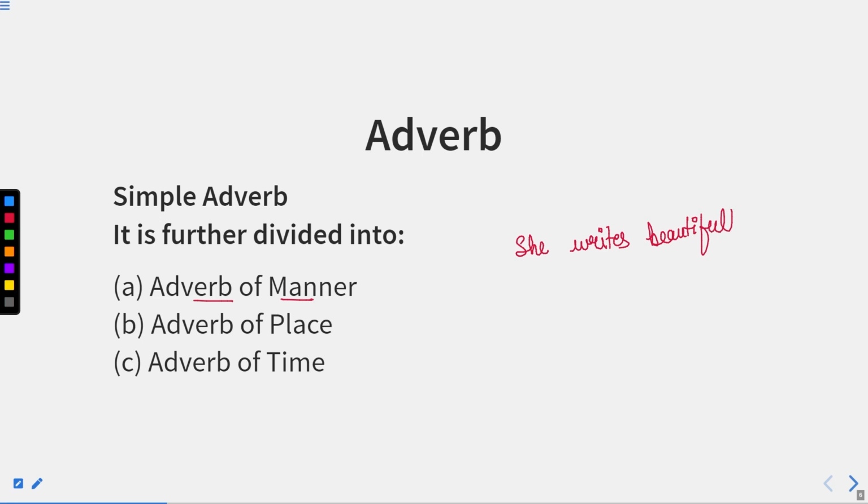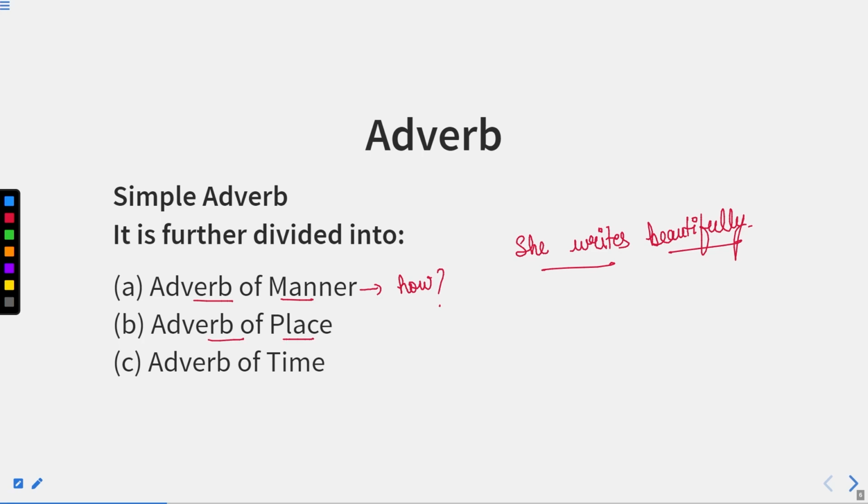Now, here a question comes to our mind. If I just say that she writes, how does she write? She writes beautifully. So this is the manner of this action, the manner in which some action takes place. That is known as manner. It can reply to the question how. How does this happen? So that is about manner.